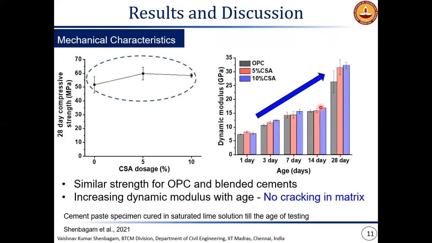So this also indicates that the binder system, which is expansive, is not having any cracks in the binder matrix. If there is any crack formation, we would have seen a drop in the dynamic modulus. So this again goes to show that we have an expansive system which is very stable and there are no cracks found within the binder matrix.